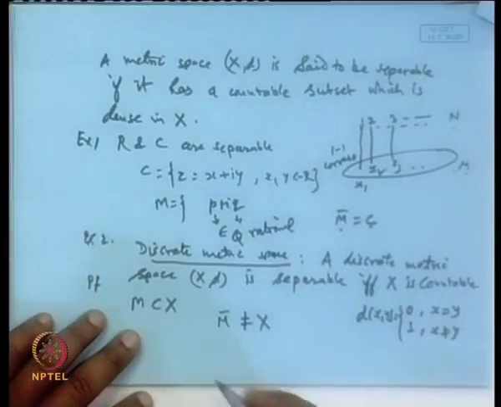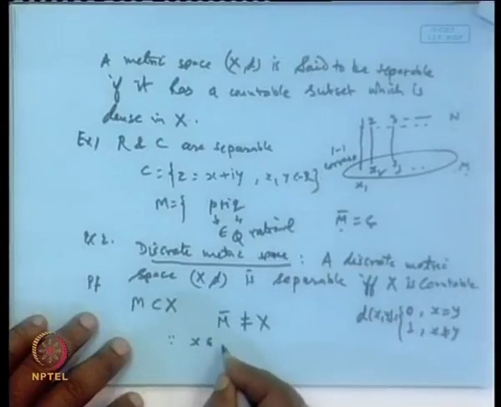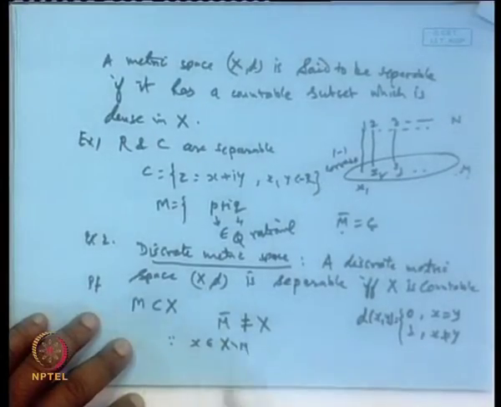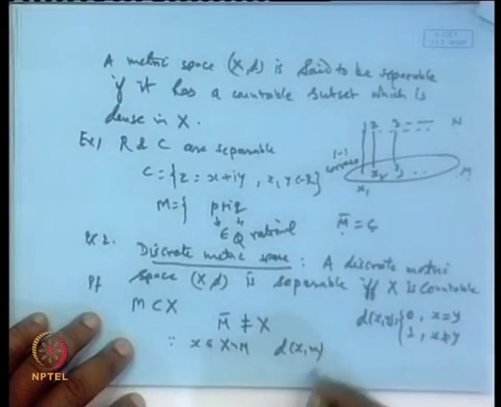Because if we take any point x belonging to capital X but not in M, then the distance from x to any element m of M, they are distinct, so the distance will be 1.